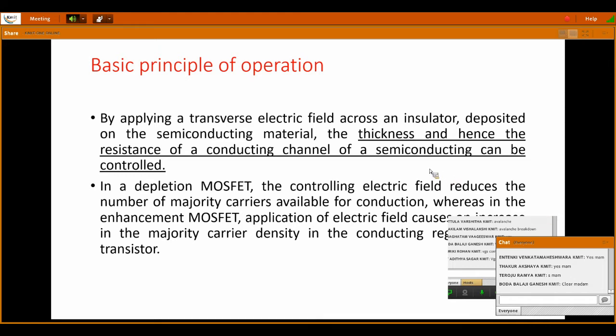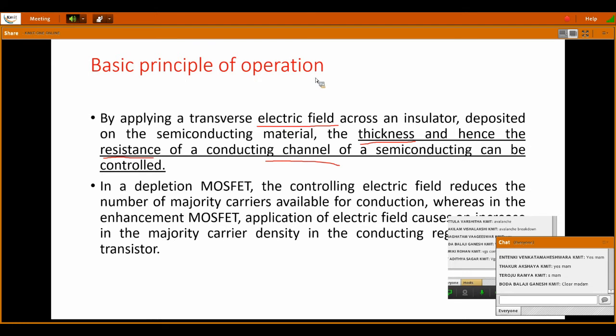The thickness, the resistance, the width, the channel conductivity, the channel creation, everything will be controlled by the application of an electric field. That is the basic principle of operation of a MOSFET.